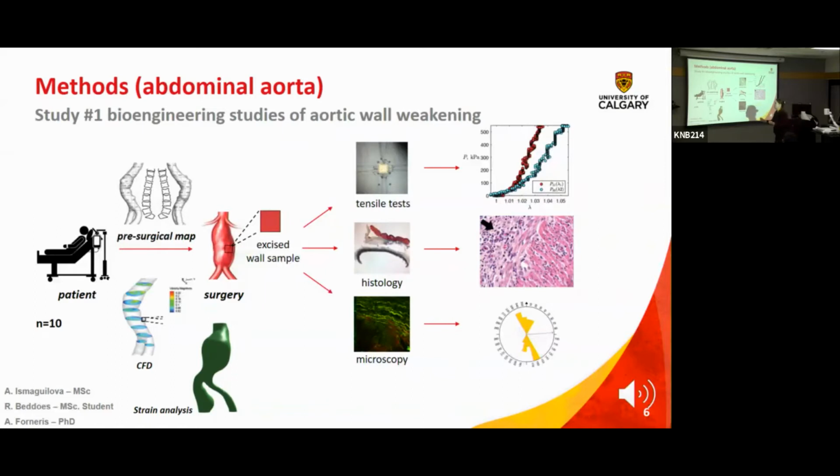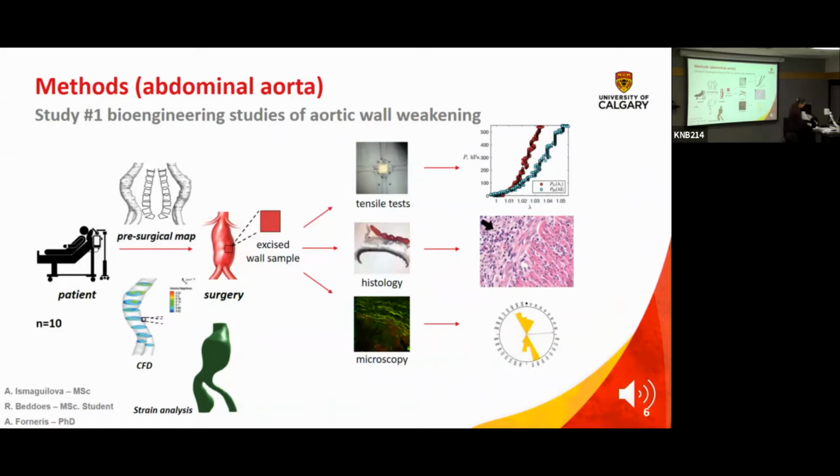And then we come into the surgical room with a map of the patient's aneurysms with all of our sections indicated on it. And then we have a little table. I'm sure the nurses go like, the engineers are here. But they're really graceful, and they let us go in with all of our equipment, and we cut the specimens in order for us to be able to bring them back. And again, we want to cut specimens where we know exactly where they were, and we know exactly what the fluid dynamics were, so the blood hemodynamic characteristics at that location, as well as the strain analysis.